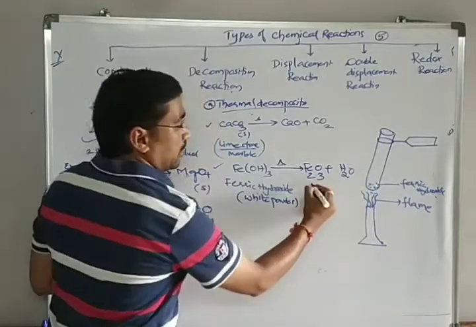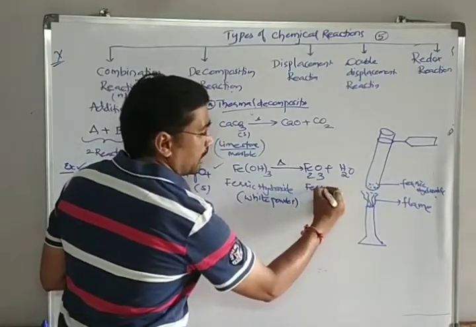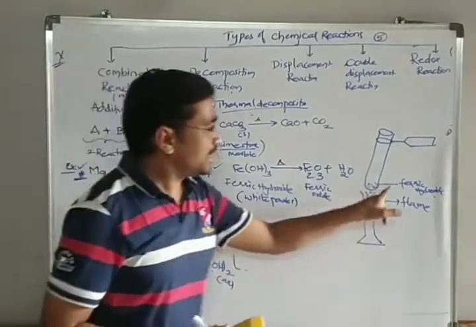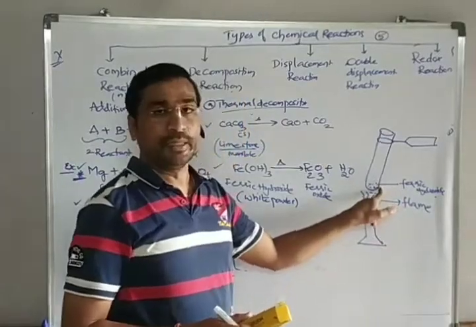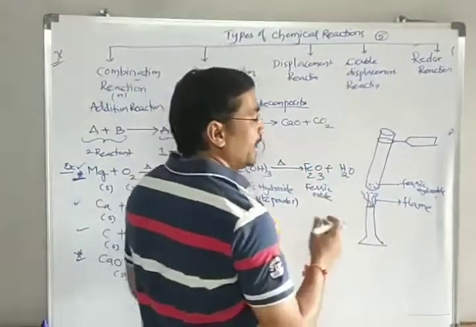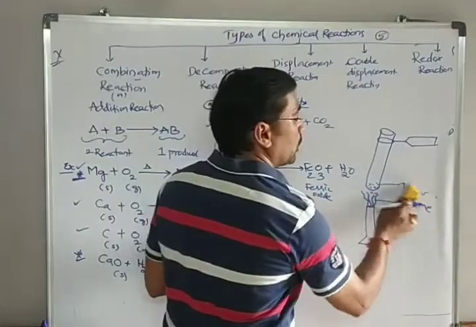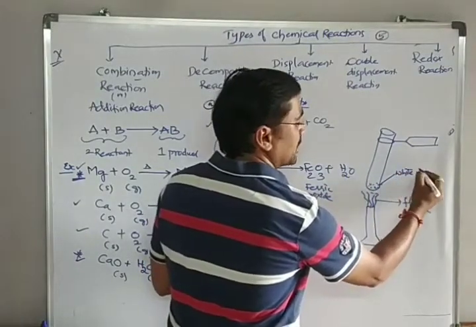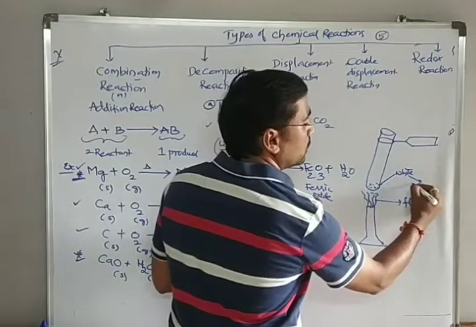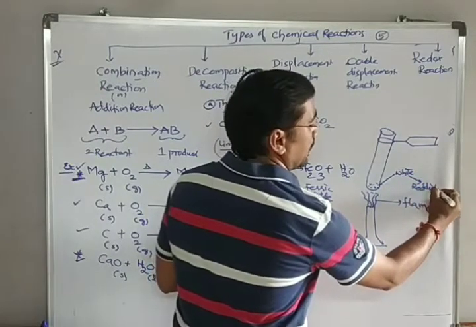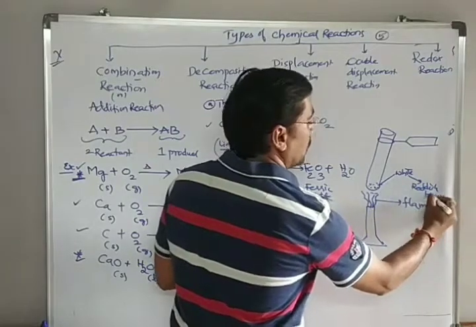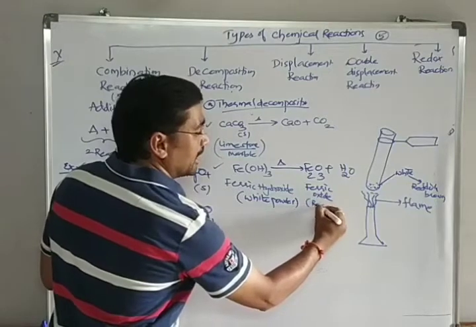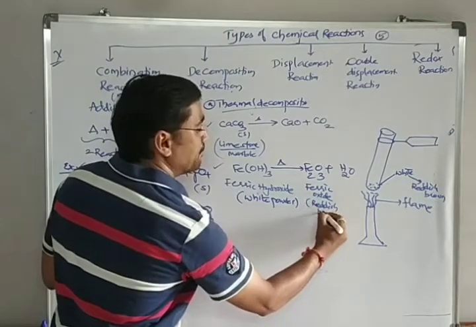Ferric oxide, Fe2O3. How do you know it is ferric oxide? First, the color of this one is white. Whenever you start heating, the white color will turn, after heating for some time, into reddish brown. So whenever the color changes from white to reddish brown, it automatically indicates the compound has changed.